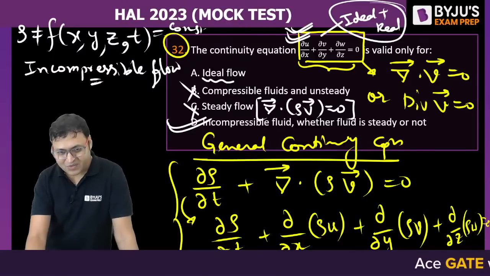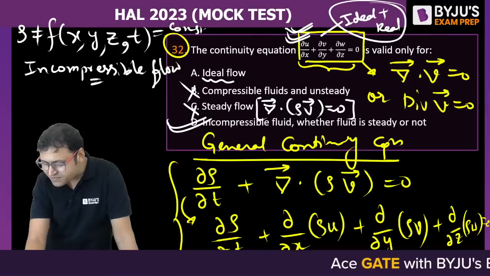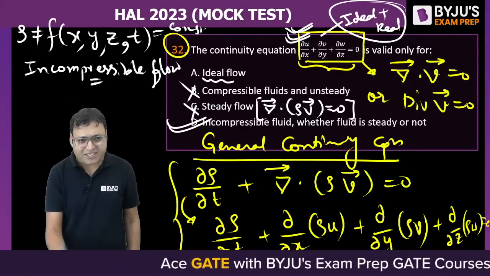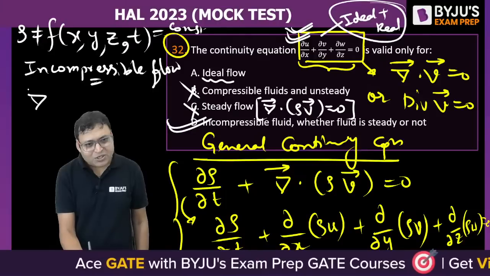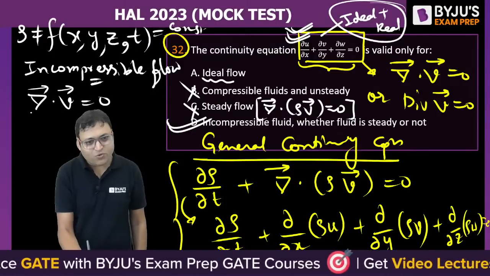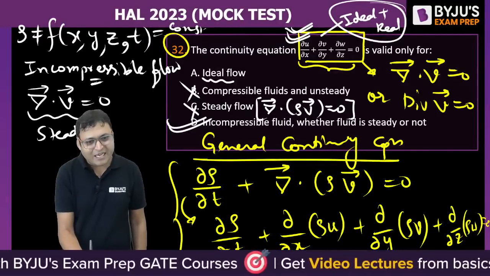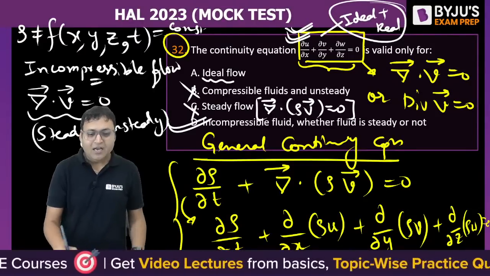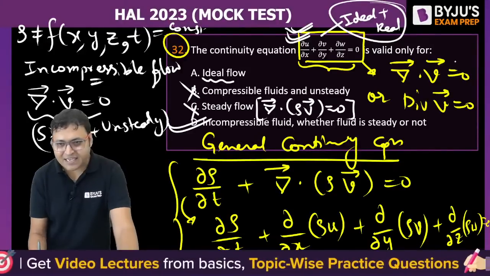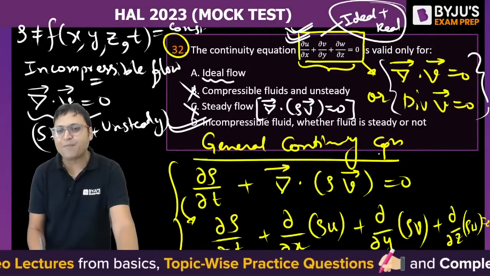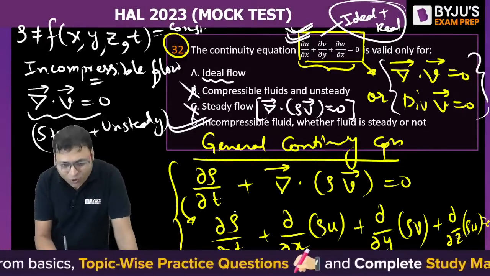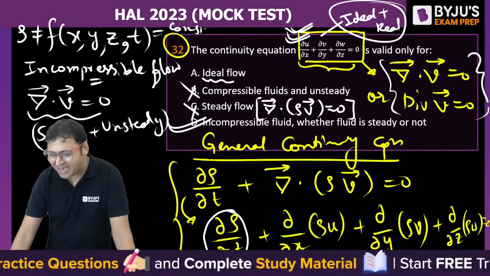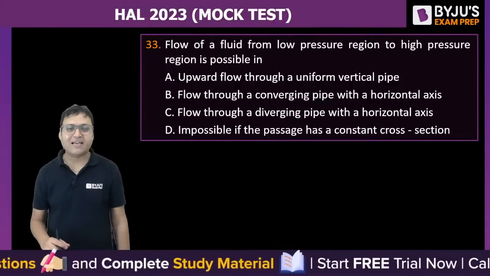क्या पार्थ, क्या बोलना चाह रहे हैं? D is the correct answer. It is valid for unsteady. This expression is for when the flow is incompressible. So del dot V is equal to 0, whether the flow is steady or unsteady. समझ में नहीं आया? The only condition for applying this equation is that the flow must be incompressible. अगर incompressible flow होगा तो ये automatically 0 हो जाएगा, first term. Parth, it will become 0 automatically.